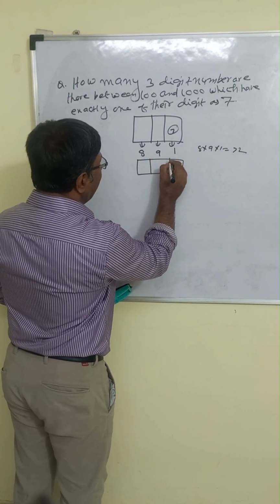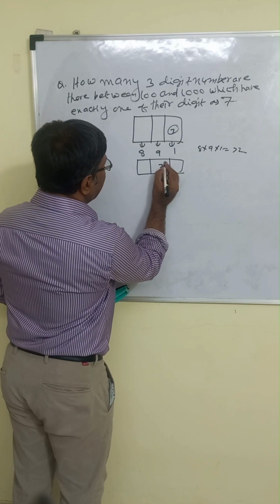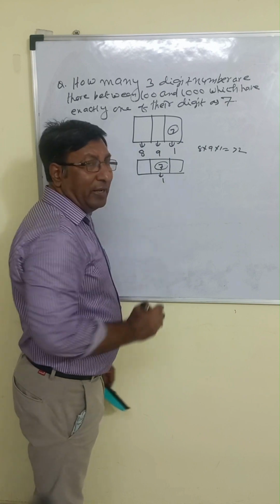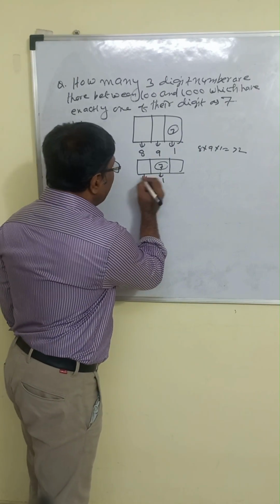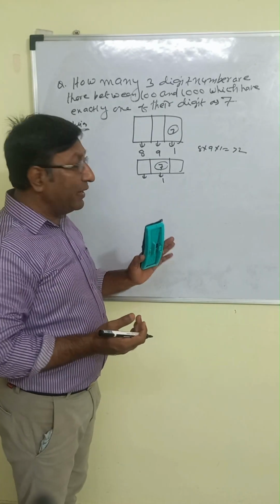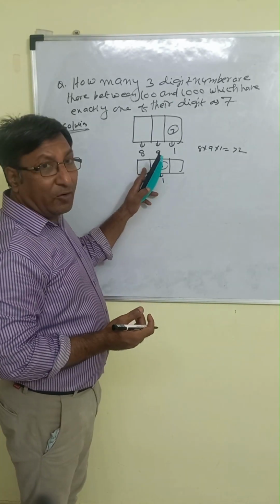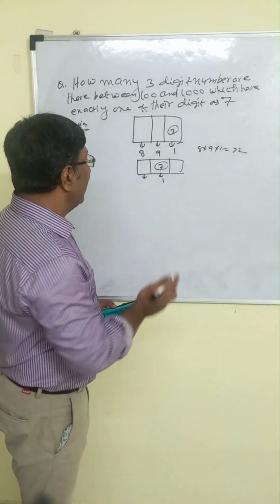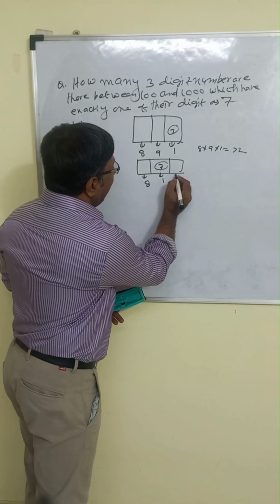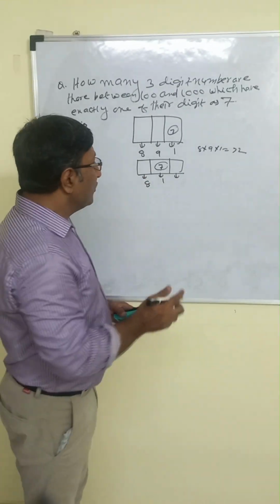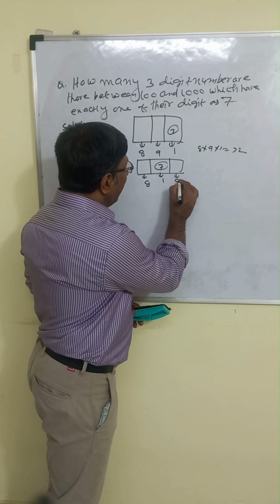Now this is the second case. Again a three-digit number. This place is fixed by 7, so here the choice is only 1. Again, this is the hundreds place. We cannot use 0, right? So how many choices do we have here? 0 we cannot use, 7 we cannot use, so 8 choices. And here we can use any number except 7, so the choice is 9.